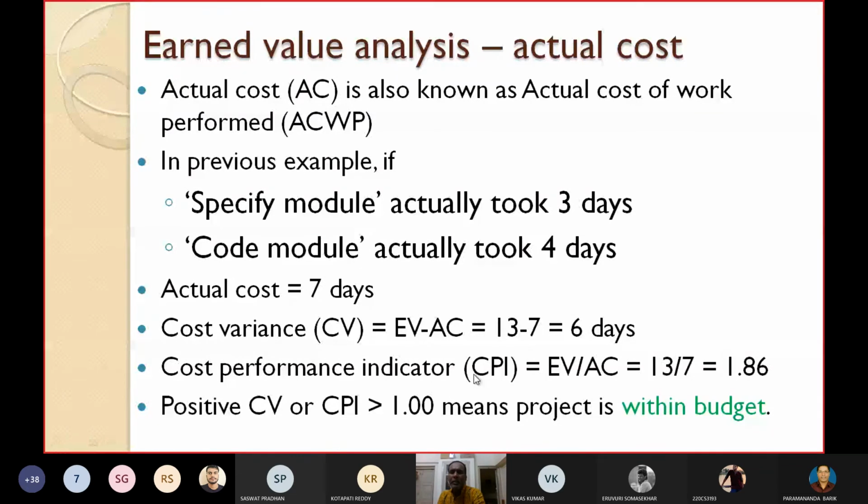CPI, again the formula, EV by AC. So EV by AC is equal to how much? 13 is EV, I have already told you, and AC is 7. So 1.86. In both cases, you can see cost variance is positive and cost performance indicator is greater than 1. What does it mean? Since cost variance is positive and the CPI is greater than 1.0, it means that the project is within budget. That means it is under budget. There is no over budget.